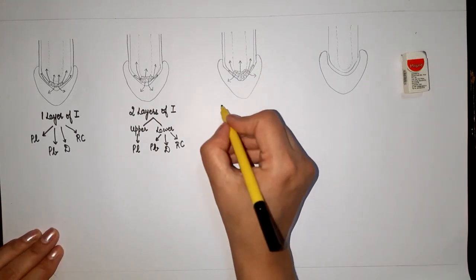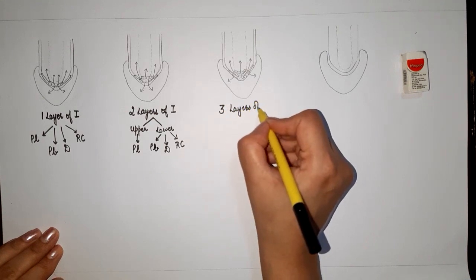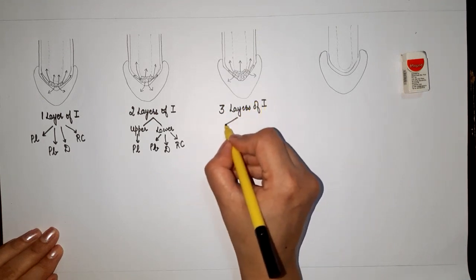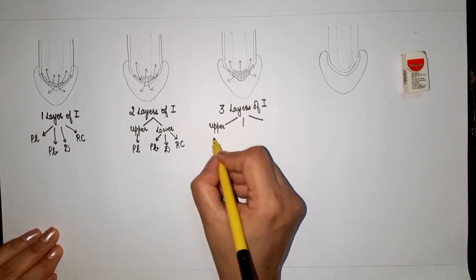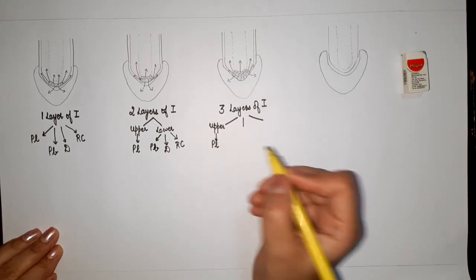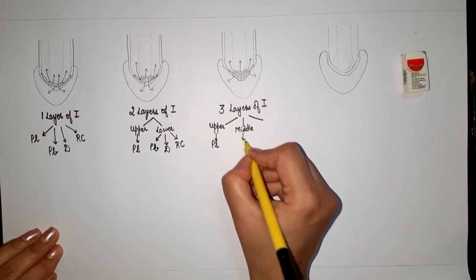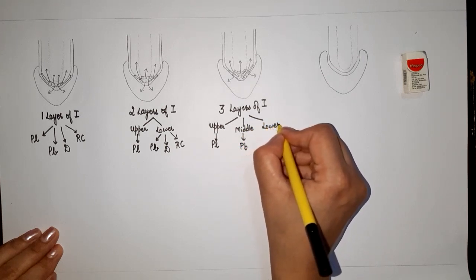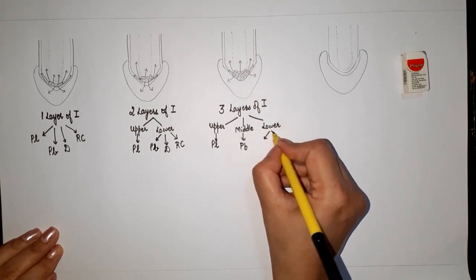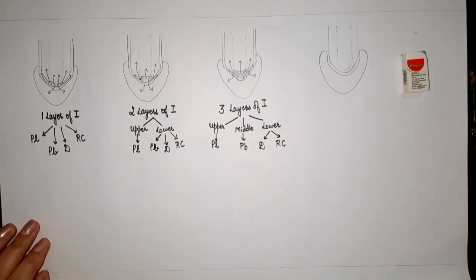So we have 3 layers of initials. The upper one will give rise to plerome, middle one will give rise to periblem, and the lower one will be forming dermatogen and root cap.